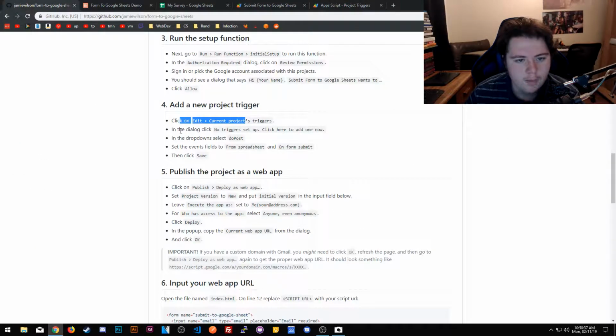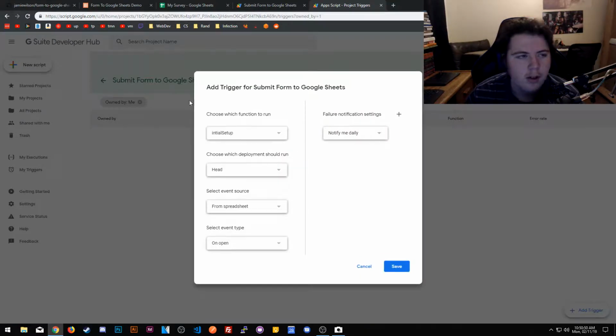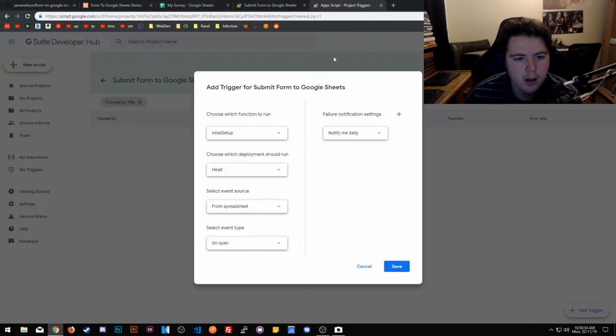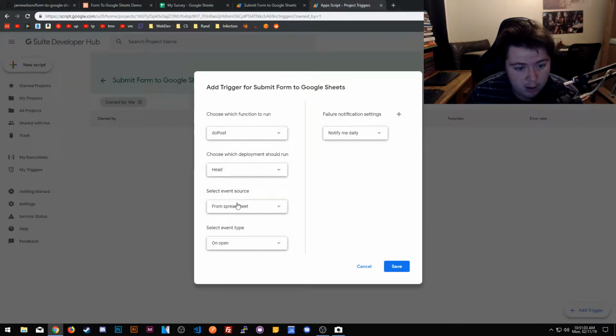All right, the new trigger setup dialog. Click no trigger setup. Click here to add one now. I'm worried I just closed that. Add new trigger. In the drop down, select doPost. Set the event field from spreadsheet to on form submit.